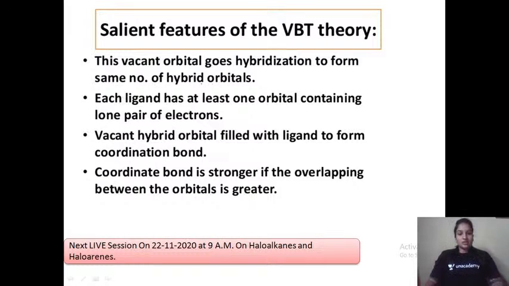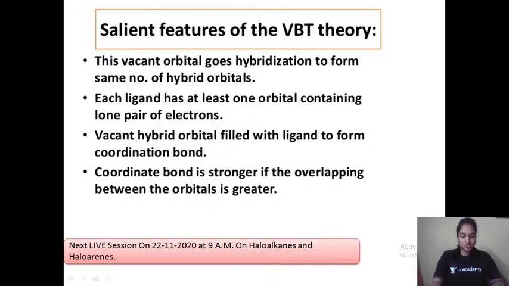The metal provides its d orbital for bonding with the ligands, and the metal, as you know, is electron deficient in nature.